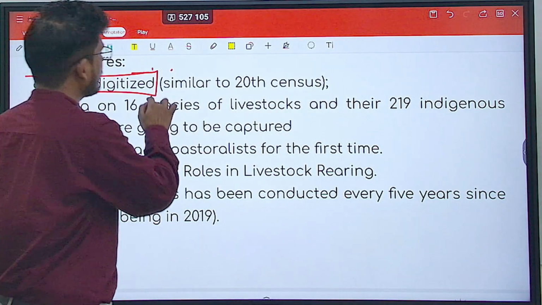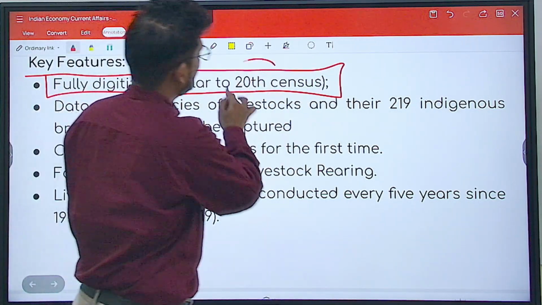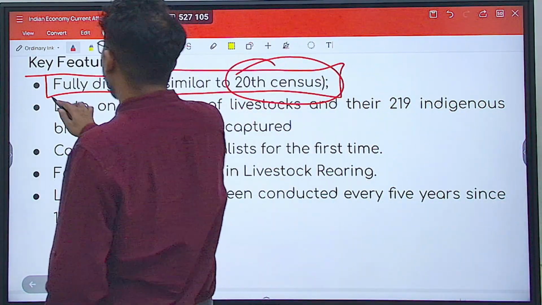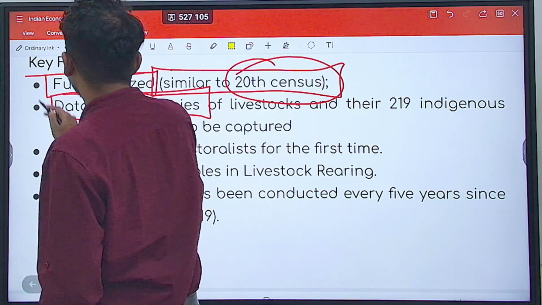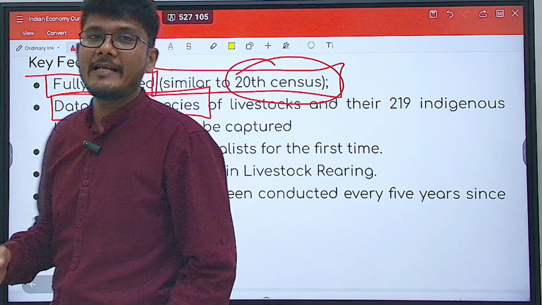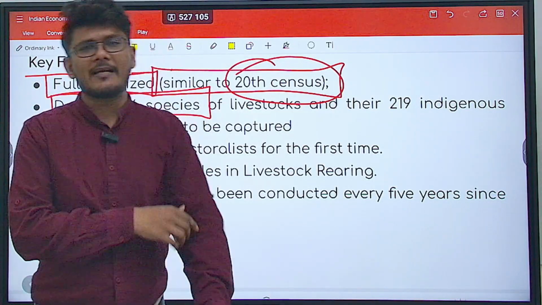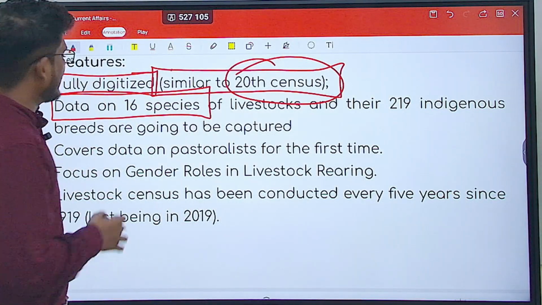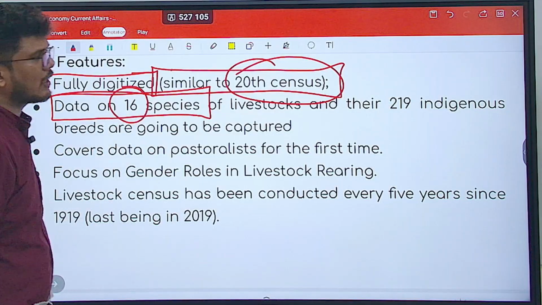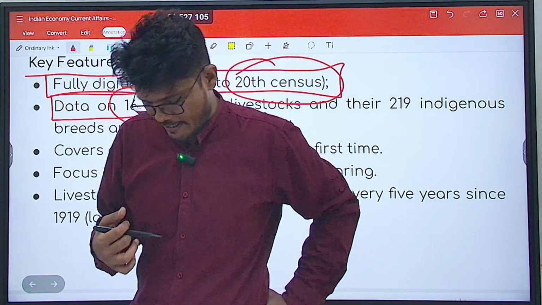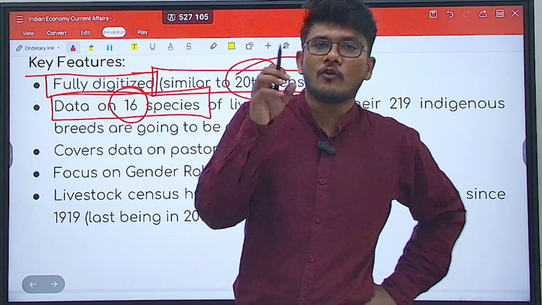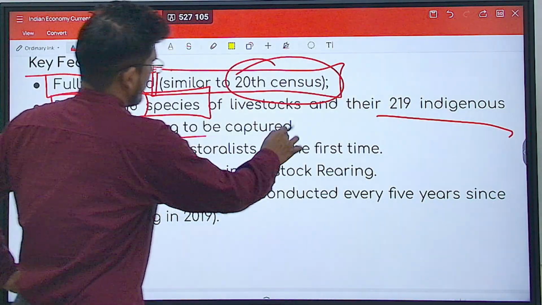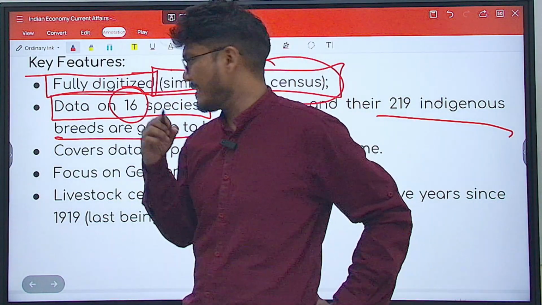No, it is not, because it is similar to the previous census, that is the 20th census, which was also fully digitalized. Now the data on 16 species of livestock will be taken into consideration. In the PIB release they have mentioned a total of 15 species plus one another species, so do not get confused. It is a total of 16 species, and these species will have various foreign breeds as well as indigenous breeds. So it will take into consideration 219 indigenous breeds which will be captured in this particular census.